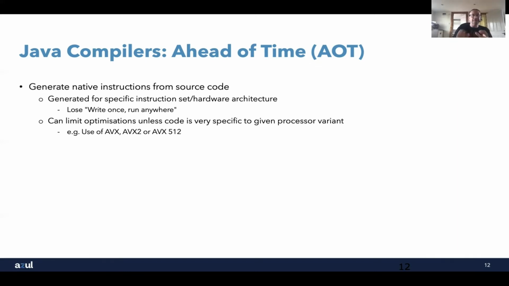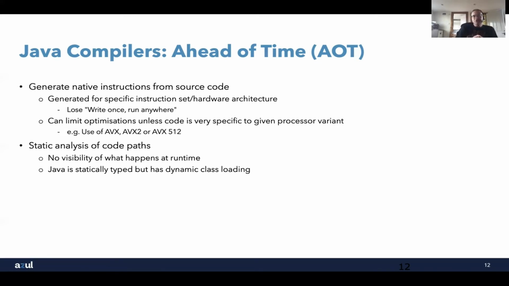Or do you say, okay, I don't know exactly which processor I run on, so I will compile it to the lowest common denominator? So I'll use AVX instructions, but I won't use AVX 512. That's going to limit the amount of performance enhancement you can get from those things because you're not able to use the exact instructions that are available on the machine you're running.